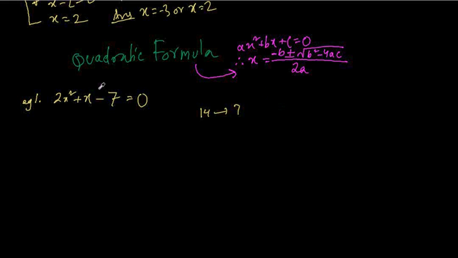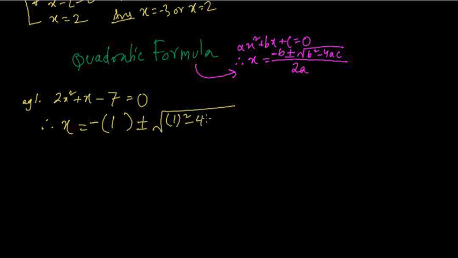So when you have something like this where the factoring rule cannot be used, you have to use the quadratic formula. So therefore directly x equals minus b. Now what is b? b is the coefficient of x. Remember, b is whatever is multiplied with x, so it is plus 1, plus minus square root of b squared, so it is 1 squared minus 4. a is the coefficient of x squared. Whatever is multiplied with x squared is called a. a is 2, and c is the constant. So here c is minus 7, so it will be minus 7.